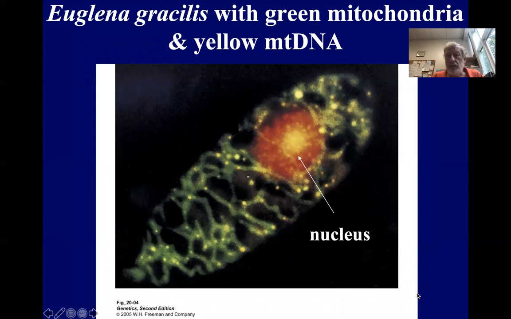Here is a euglena, a protist that has both mitochondria and chloroplasts. The big orangey thing there is the nucleus of the cell, and the mitochondria here have been stained green, and within them the mitochondrial DNA are the little yellow dots. You can see there's a lot of them in that one cell. Those little yellow dots, each one is a mitochondrial DNA molecule.